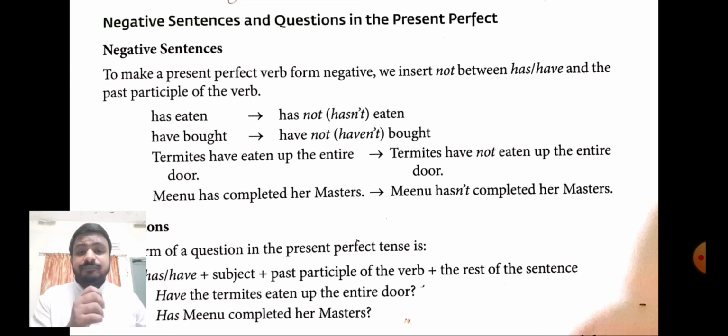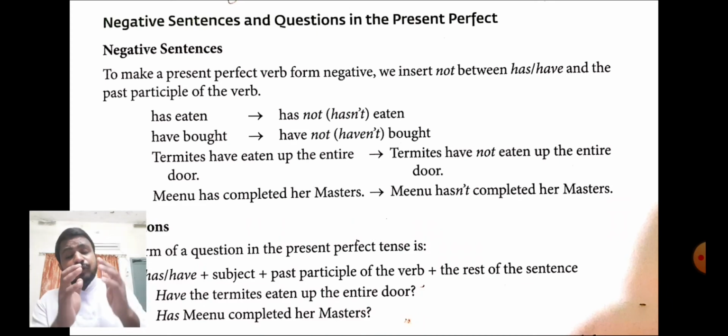For example, we have received your gift. What would be the negative of that? We have not received your gift. One more thing, you can say have not or haven't, has not or hasn't. For example, he has eaten. He hasn't eaten or he has not eaten.